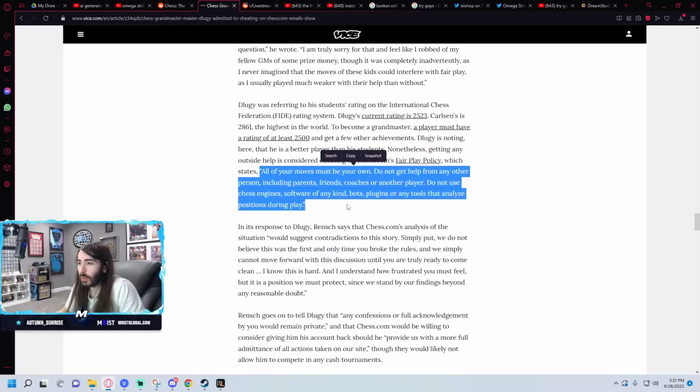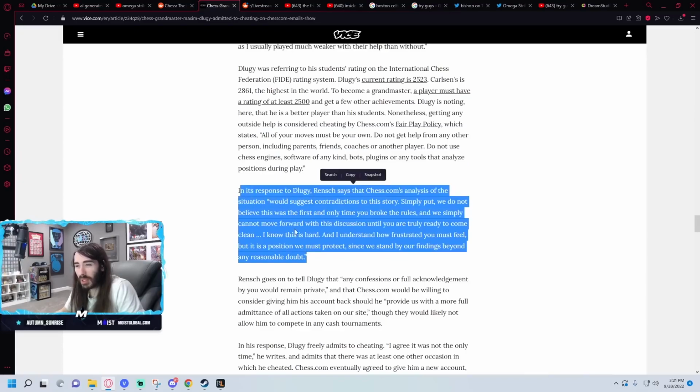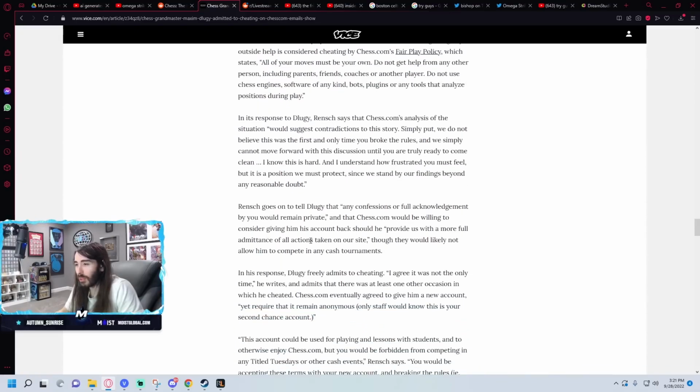Yep, here's the ruling. All moves must be your own. Can't get help from any person, including parents, friends, coaches, or another player. No engine, software, bots, plugins, tools, any of that. Yep. This is about the emails that they already went over and posted.